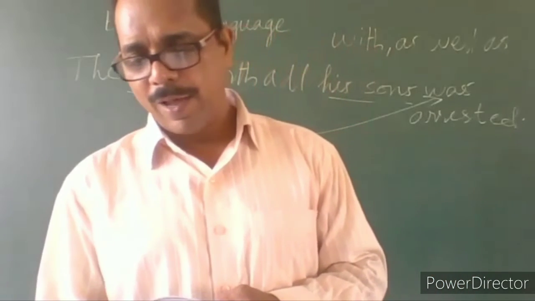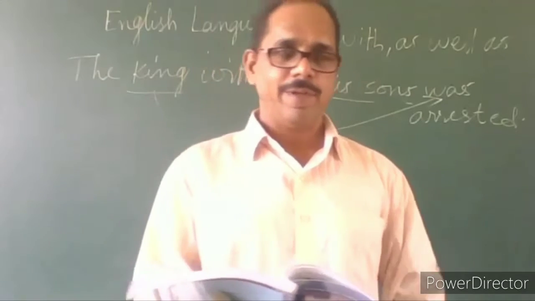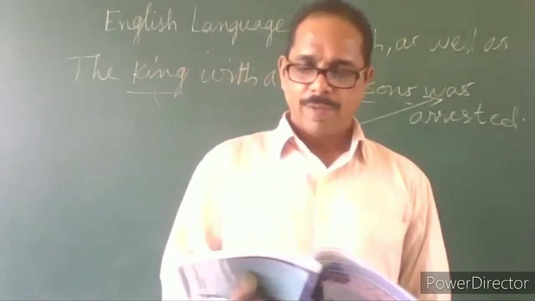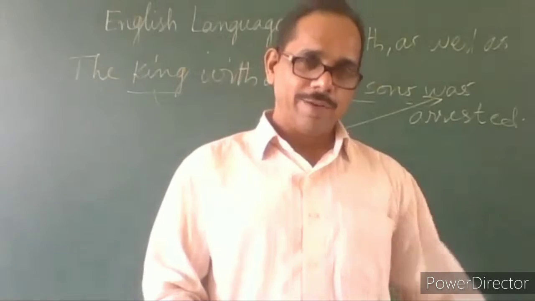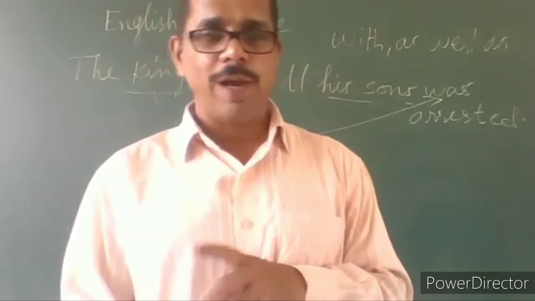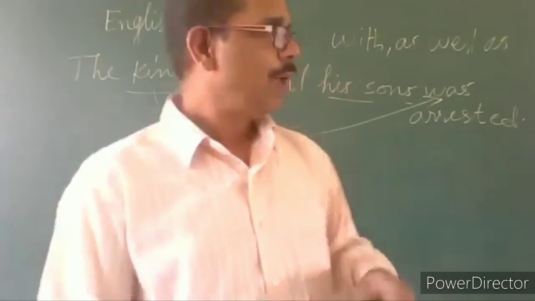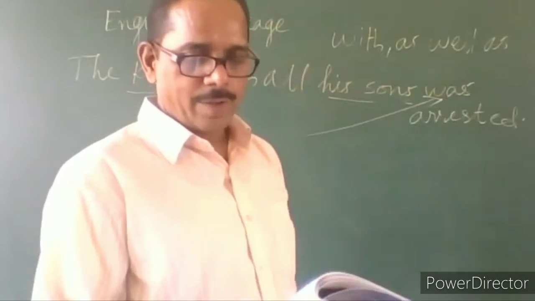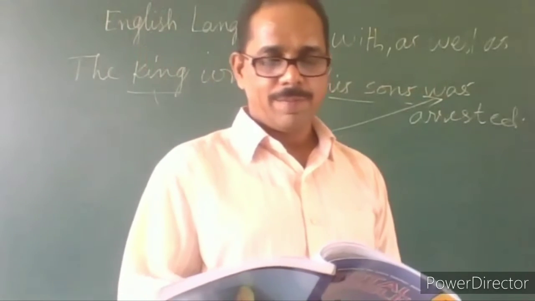Suresh, as well as his friends, has failed the examination. How many people are there? There are many. Suresh is there, his friends are there. Suresh is singular, his friends is plural. Put together it should be plural, but it is singular because we are using as well as. Suresh, as well as his friends, has failed the examination.